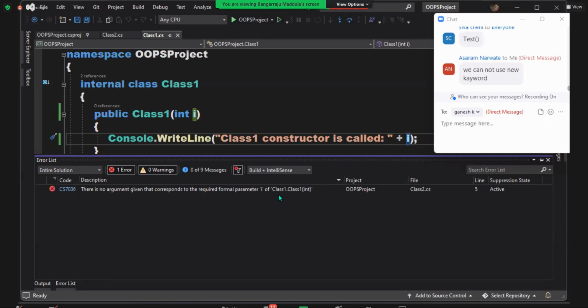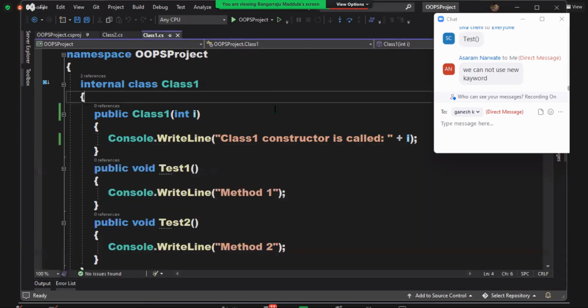Yes or not? See, you're working in a company. At the end of the month, they are required to pay you the salary. If you don't get paid, will you work? It's not your company. You need to be paid the salary, and only then do you go to the office and work. Here also, it needs a value, and a value should be supplied now. Without supplying a value, this cannot be called. Understood, all of you?